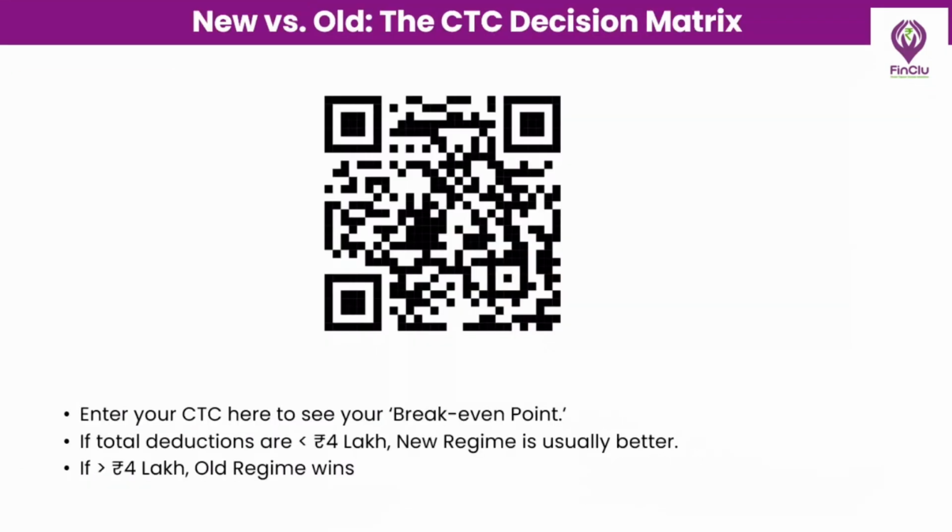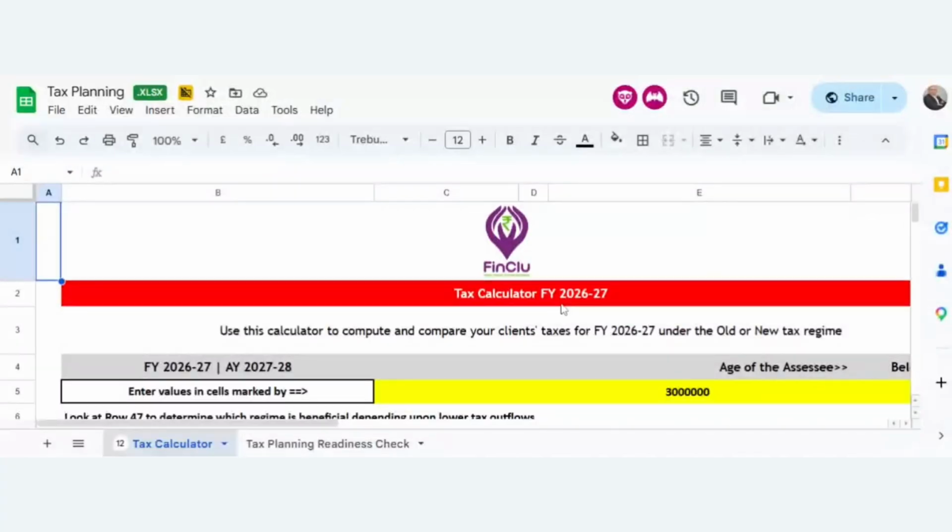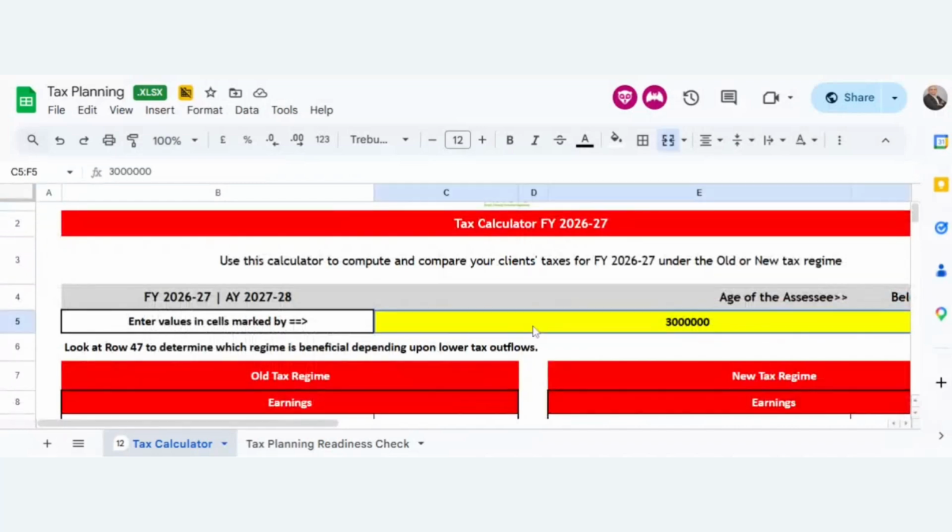What we have done is we have created one sheet where you can fill in your CTC and you will be able to understand which one is better for you. You have to fill in your current salary where it is yellow marked.